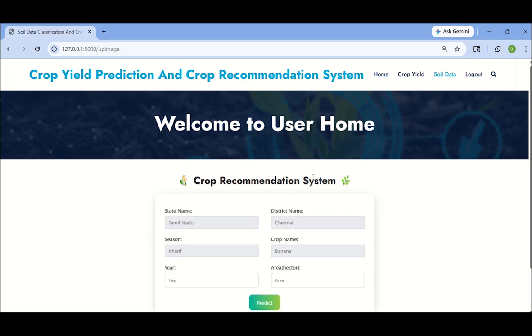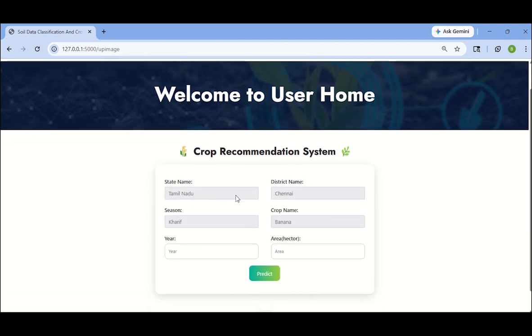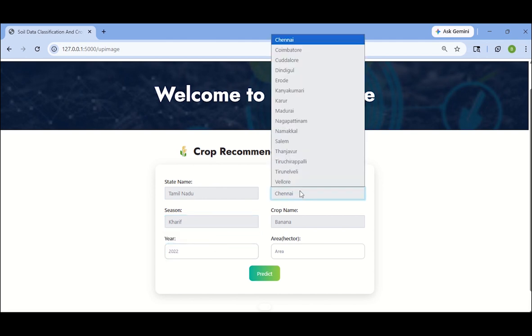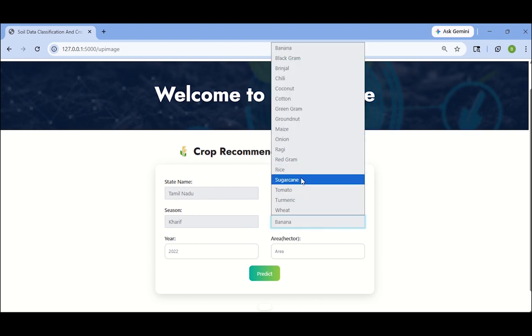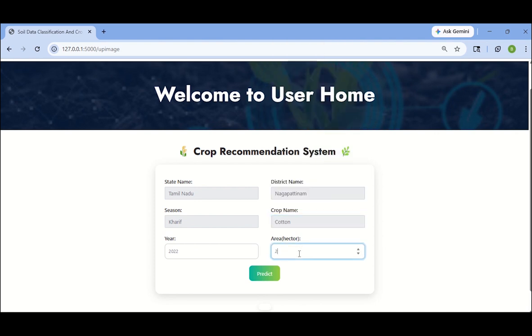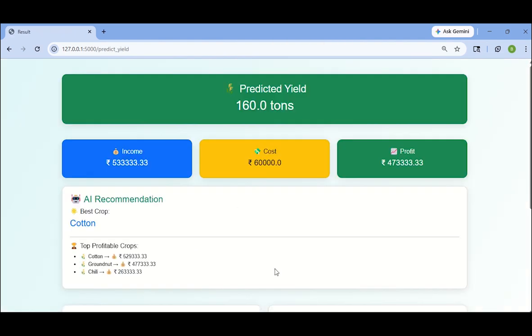This is our first key feature, which is crop yield prediction. In crop yield prediction, first of all we give the state, season, district name, crop name, area and year. I randomly give the options. I give cotton. In the area field we must give the area as a hectare value.